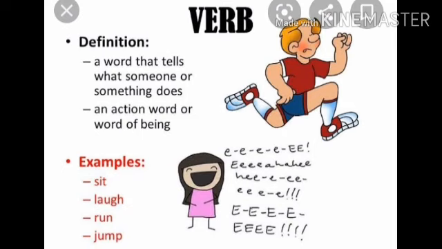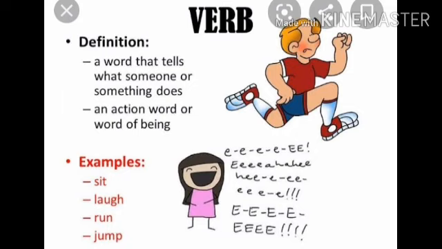Students, verb is the only word that has forms of verb. Verb is a word that shows an action, a word that tells what someone or something does. Another definition of verb is an action word or word of being. An action is called verb in the sentence, students. For example, sit, laugh, run, jump. These are all examples of verb.